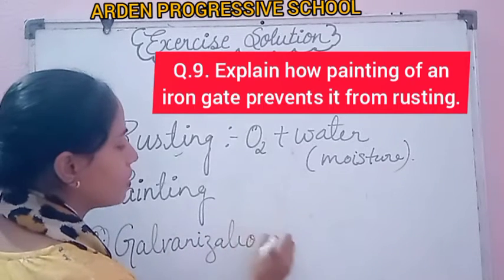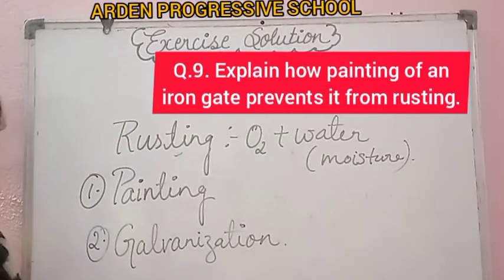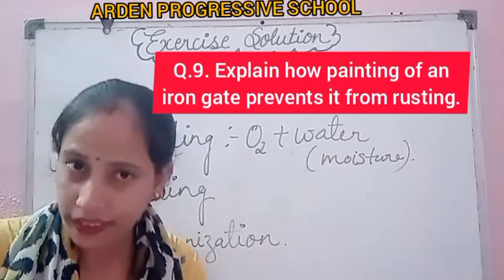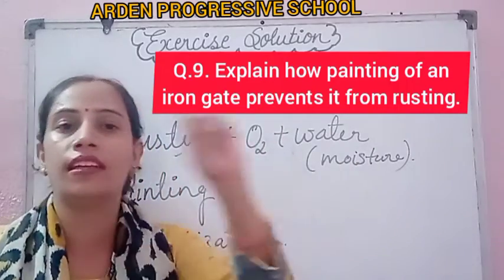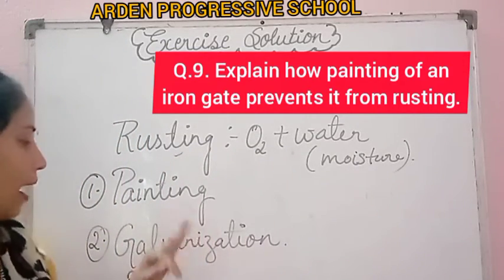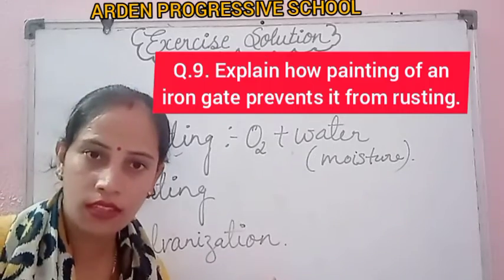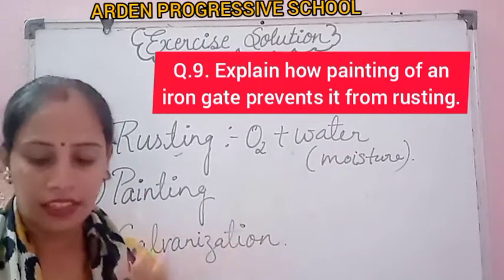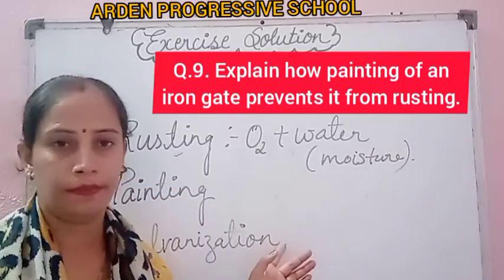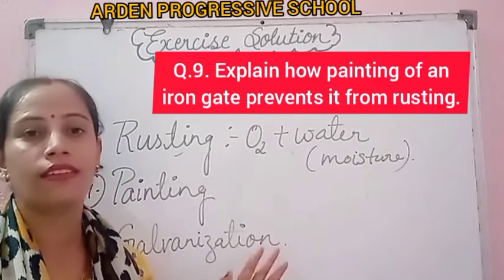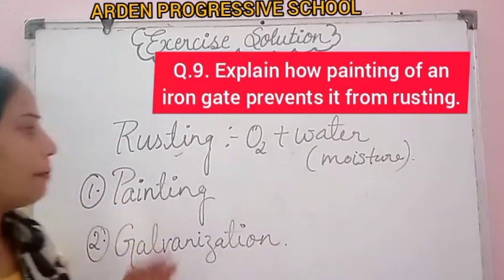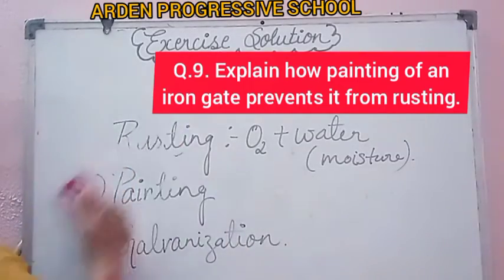We protect the iron gates and railings in our houses through painting. Since the question asks only about iron gates, the answer is painting. And what is galvanization? Galvanization is the coating of zinc or chromium. So this is question number 9.